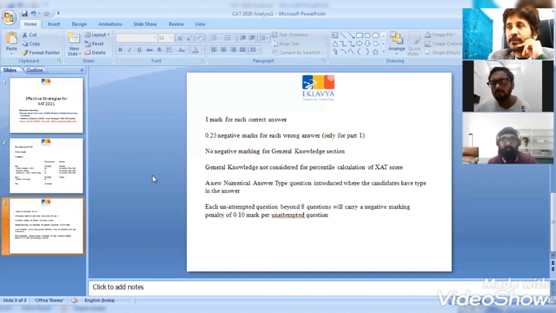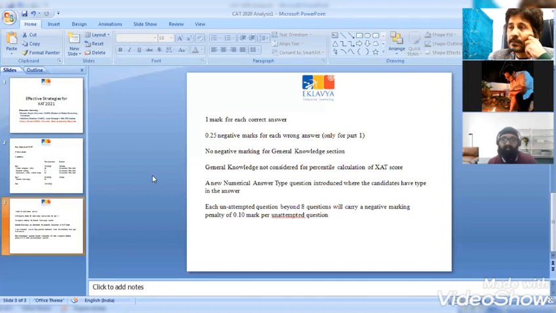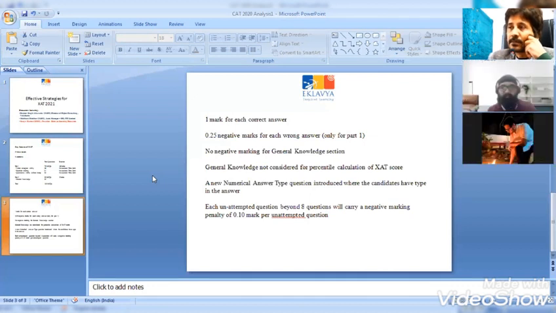And the second point there would be time limits. Even when you've attempted the CAT or any mock tests otherwise, you would have personally realized that this section feels like you had a bit more time than you needed, and a particular section felt like you had less time. So that's where you make adjustments while doing your mock tests to figure out what your ideal time limit is. Then on the day of the actual exam, you give yourself just that amount of time, and you can always go back to that section, which is the added advantage that I was talking about. You don't have to leave a question, and you shouldn't leave a question, because beyond a point, as you said, there are negative marks for that as well.